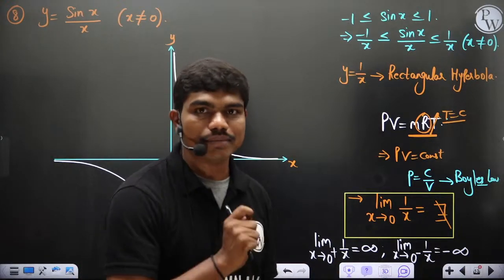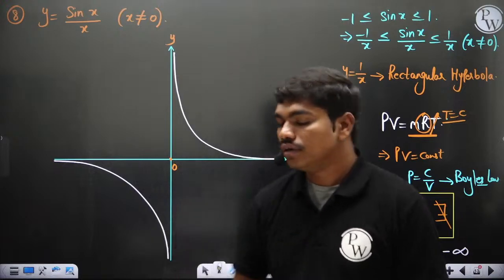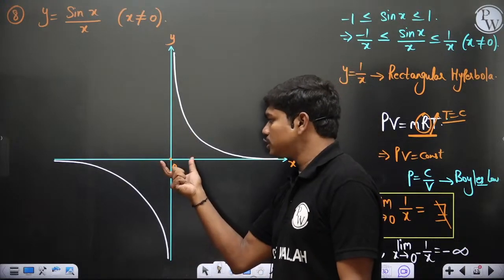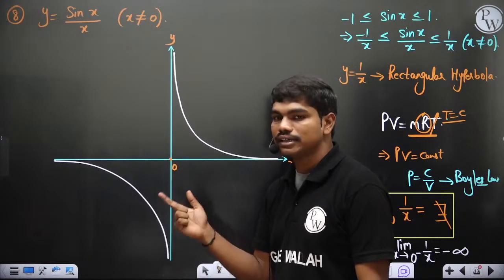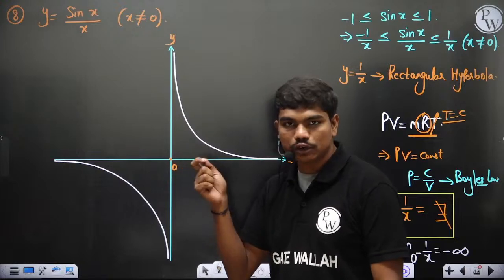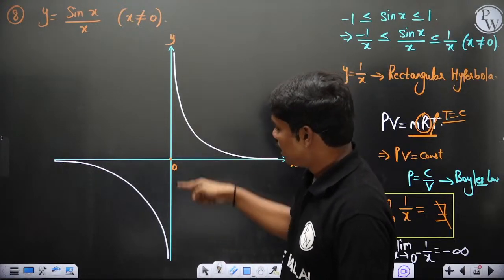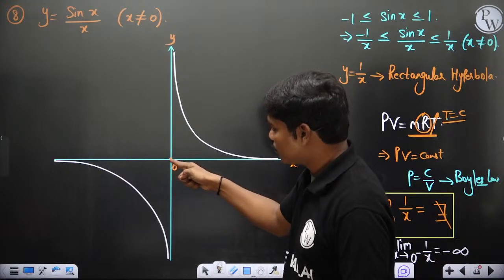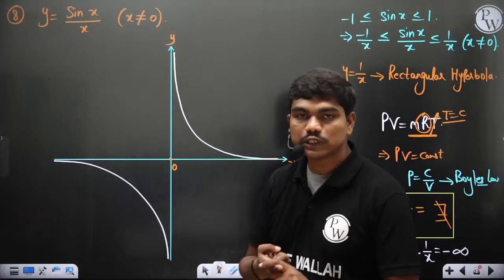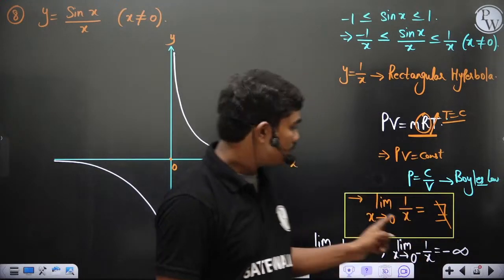Okay, but this limit does not exist, because I've told you, if you plot the function and try to approach 0 from any side, it doesn't matter, your function value should tend to the same value. Like if I start here and keep moving towards 0, it is plus infinity, and if I start at this point and move towards 0, it is minus infinity, and these two are not equal. That's why this limit does not exist.